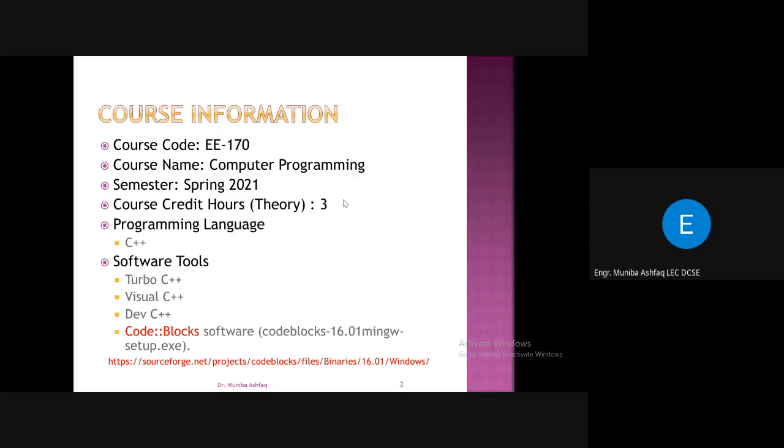And for software tools, there are a variety of options: Turbo C++, Visual C++, Dev C++. Here we are using Code::Blocks software, and the link of that software is given at the end. So you must download this. We will be using this software for the simulations of our computer programs.